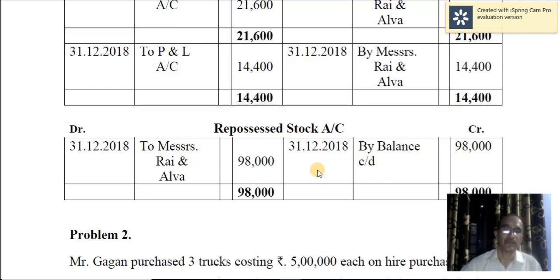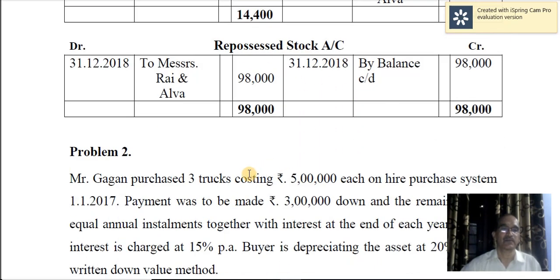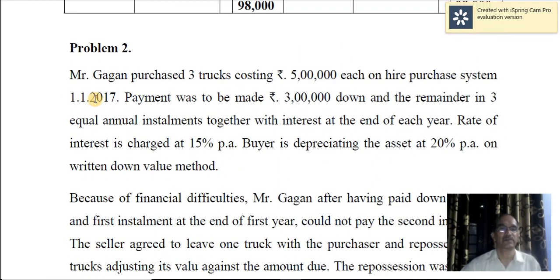Next year, most probably there might be sale of these stock or goods, or if there is no sale, once again next year also that will be carried forward, to balance brought down and then by balance carried down, that way. Okay, that's about this problem. Now let us move on to the next problem.